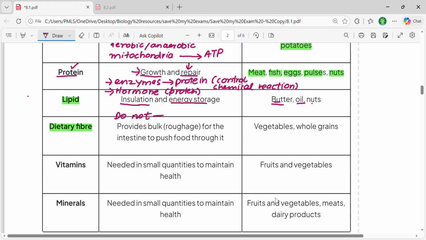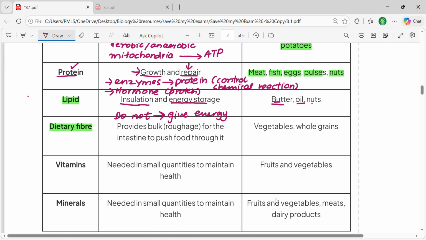Then they can ask, if they're not digested in the digestive system and do not provide energy, why are they important? Keep in mind, they are important for the overall function of your digestive system, and they maintain the overall health of your digestive system.